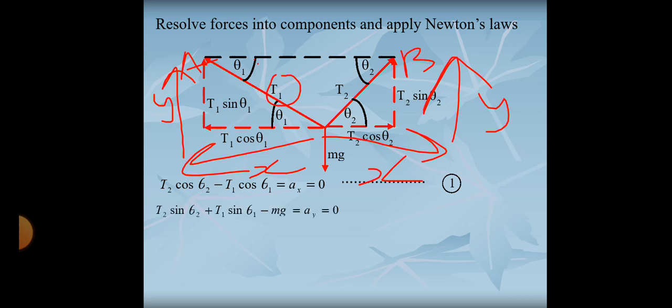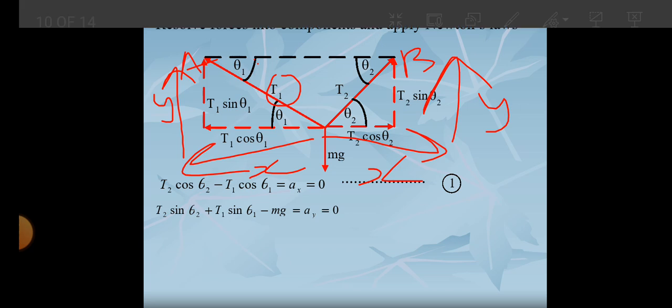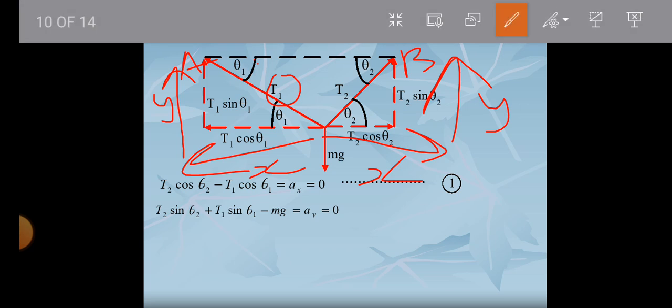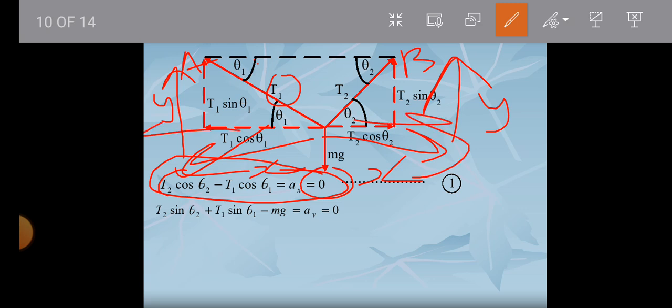So for our equation 1, we are going to take the forces which are acting along the x-axis. T2 is acting, minus T1, is going to give us 0 acceleration. Again, we say that this force is the same as this force, so they are going to give us 0 acceleration. Then we go further to the forces which are acting in the